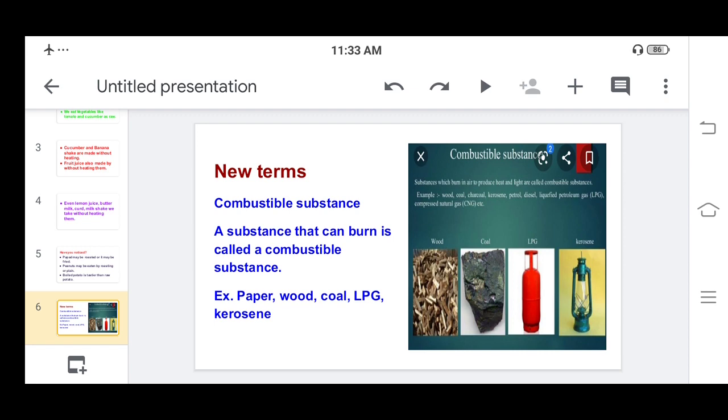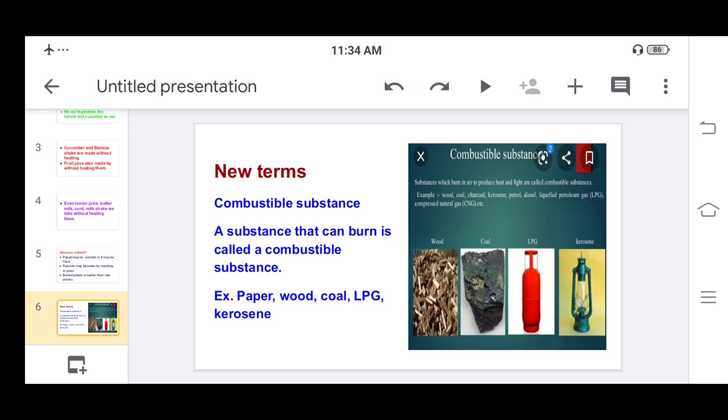Coal means koila, black in color. That is also a combustible substance. LPG gas. LPG means the gas which we are using at our home in our kitchen, attached to the gas cylinder. In this, gas is present, which is useful for obtaining heat. That LPG gas, here it has been shown in red color. This is also a combustible substance.